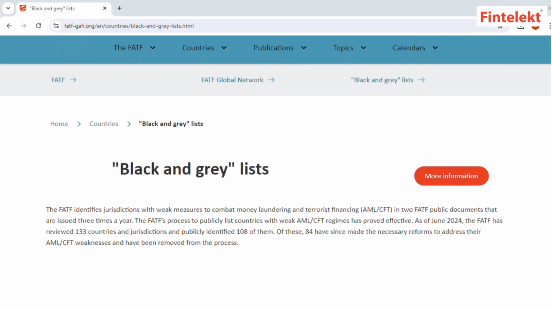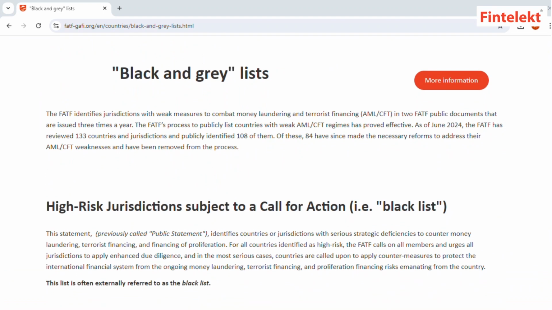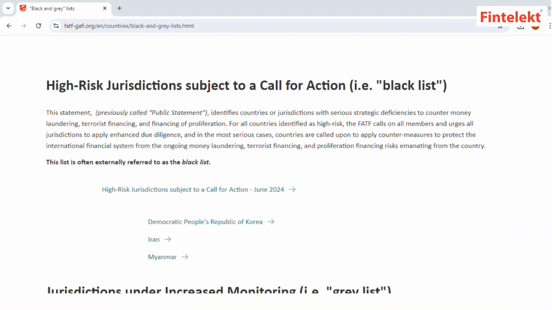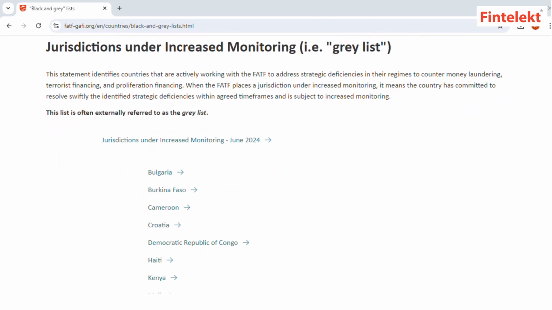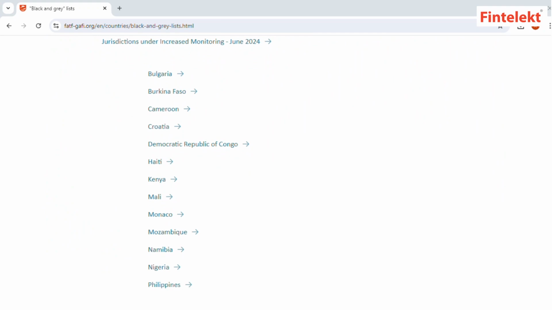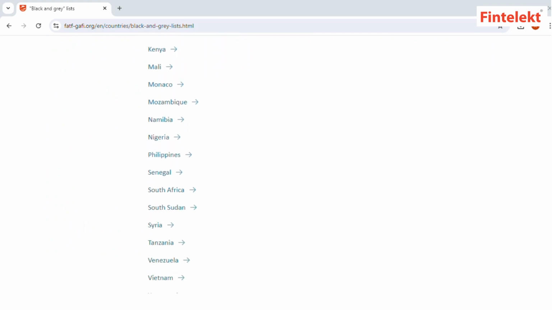These lists are updated 3 times a year, when the FATF plenary meets, typically in February, June, and October. The latest jurisdictions under Black List and Grey List can be found on the FATF website.